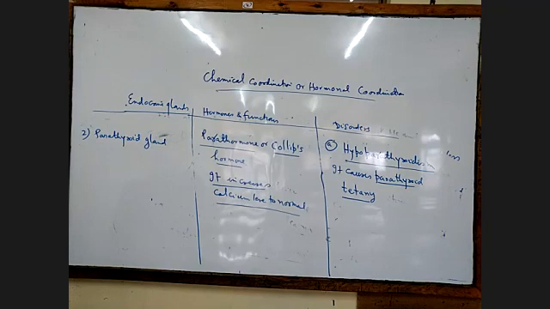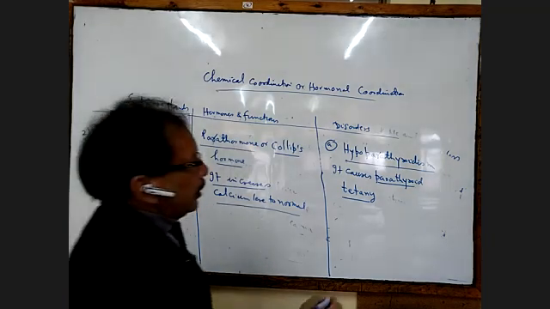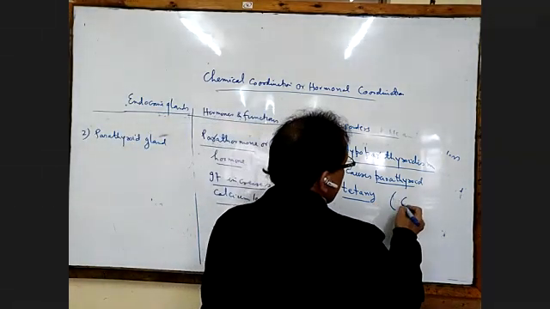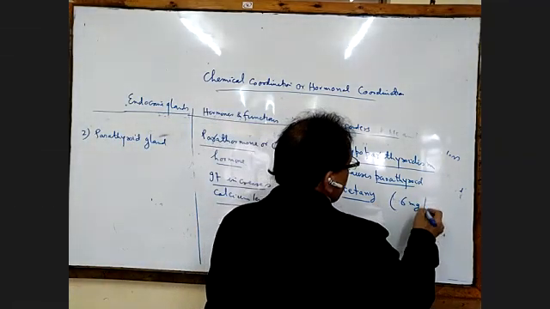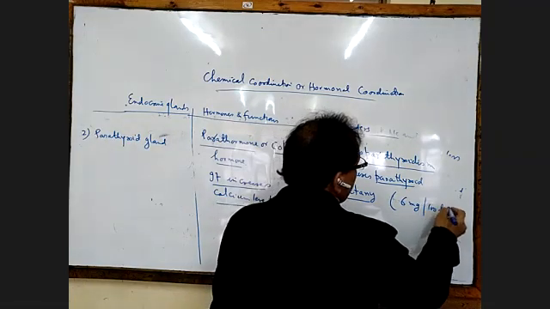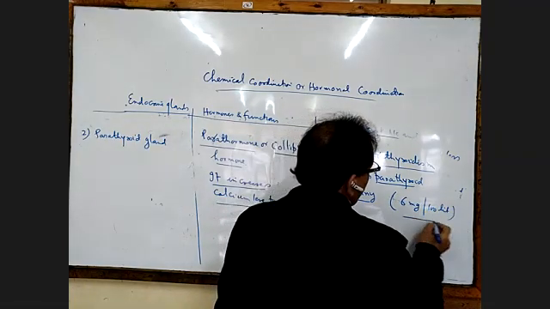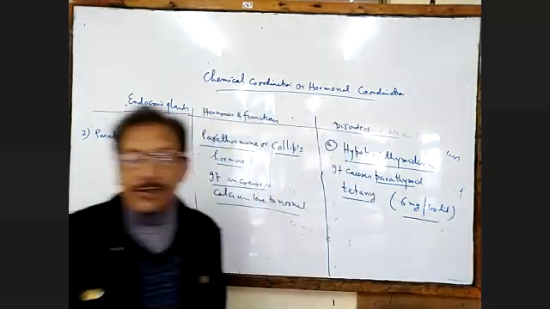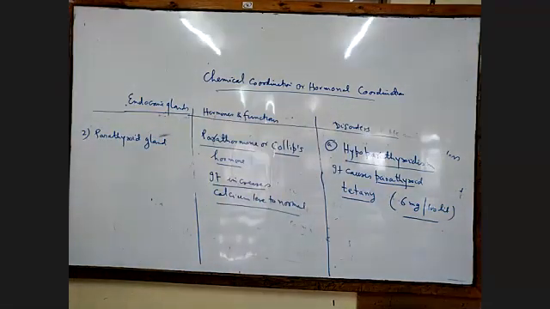Calcium level in blood. In brackets write down 6 mg per 100 ml. Of blood, that means in 100 ml of blood, if we measure the calcium, it will be 6 milligrams. That is, there is a fall of the calcium level in blood.